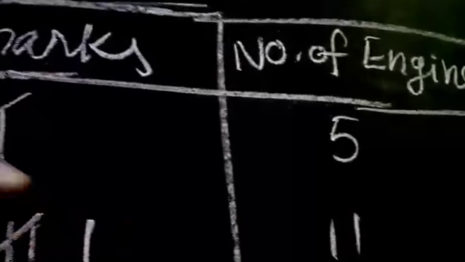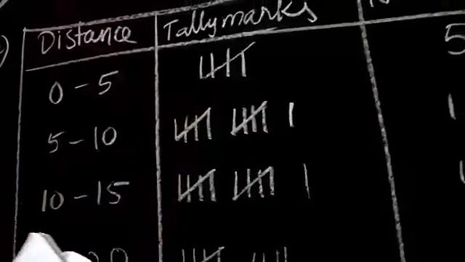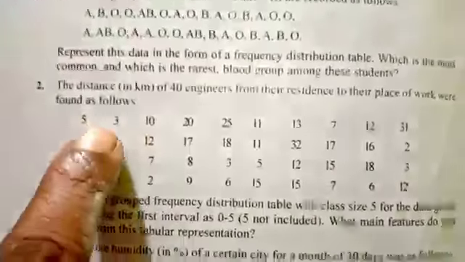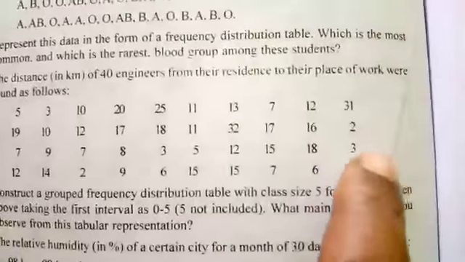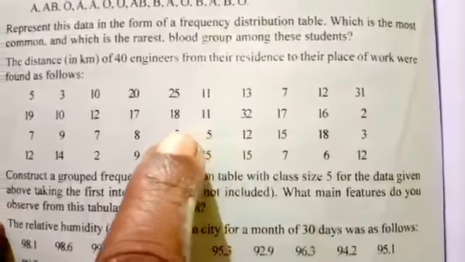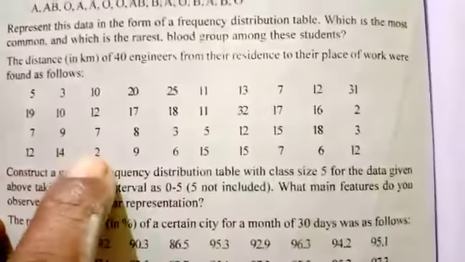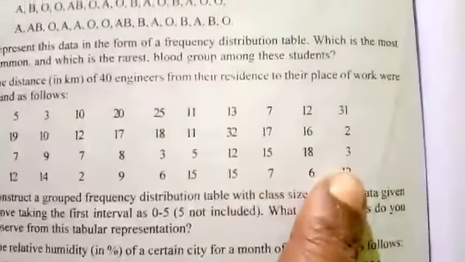Then tally marks. Number of engineers, we have to write 3 columns like this. Then we have to count 0 to 4, how many members are coming. So in this 0 to 4, how many members? This is 1, 3 is 1. This is 2, 3, 4, 5. Remaining all more than 5.